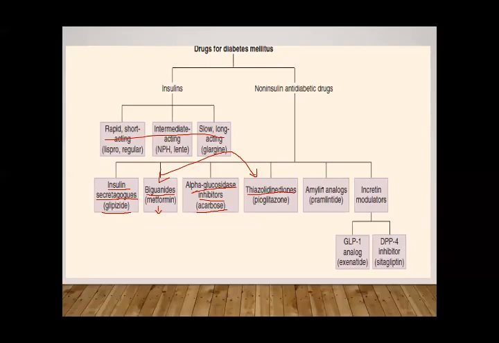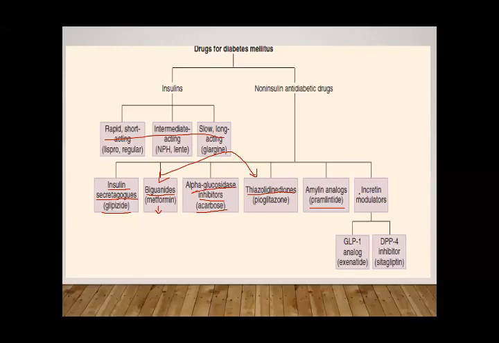Then amylin analog. As you know, amylin is a hormone that is released along with insulin from the beta cell of the pancreas, and it has a main effect on the gastrointestinal tract. It delays gastric emptying and reduces appetite, or increases satiety. So it also reduces the blood glucose level, and it is a new class of drug, and this drug is only available as a subcutaneous injection. It is not available in oral form.